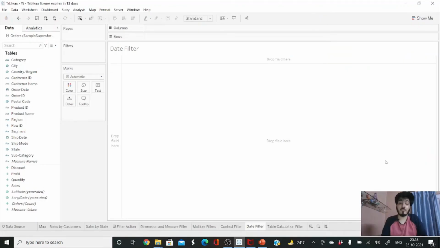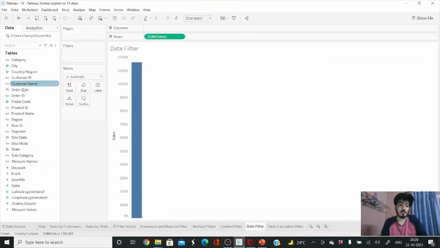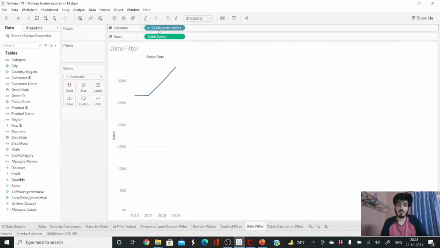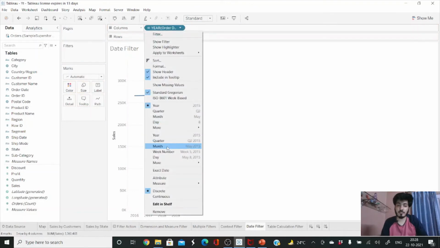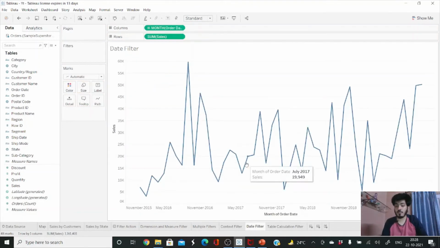Let's understand about the date filter. So if you want to apply a date filter, just suppose you want to show the sum of sales date-wise, okay? And I want to see the monthly data, so I can just click on this drop down and perfect, so now our monthly data is ready. So this is our monthly visualization. See how to apply the filter.